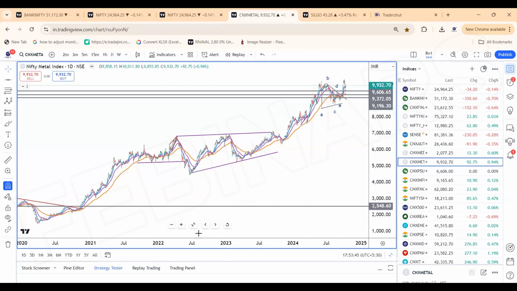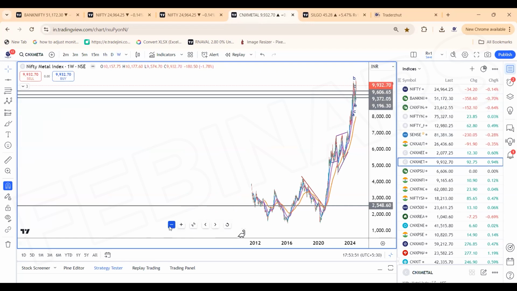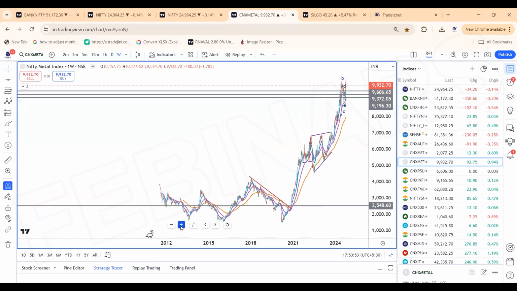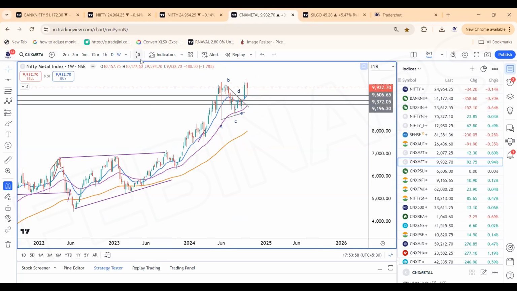Clear, concise breakout momentum is happening even with the metals after the consolidation. So the rise can be stupendous. Wave 5 can be very strong for the metals. It could be just a start of third of 5 in the shorter term. So metals bullish, the sector what we like.